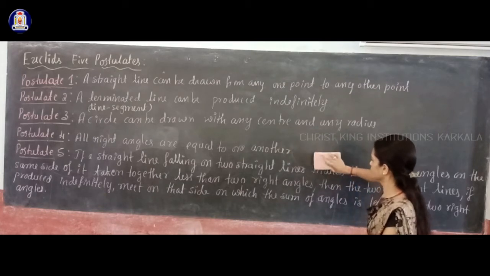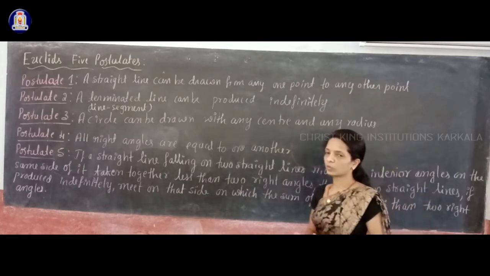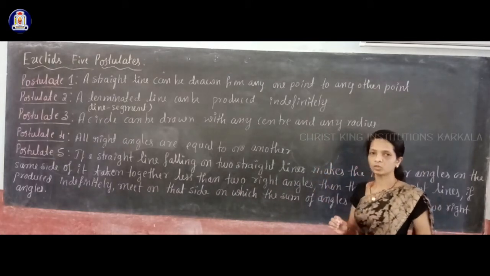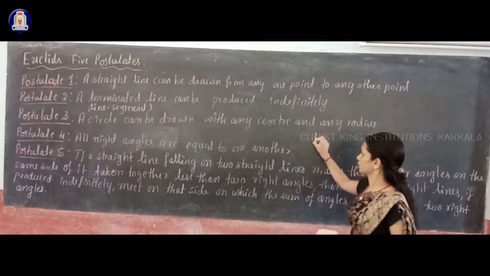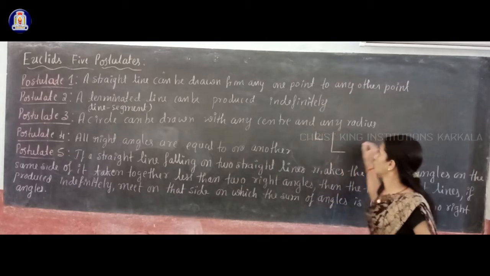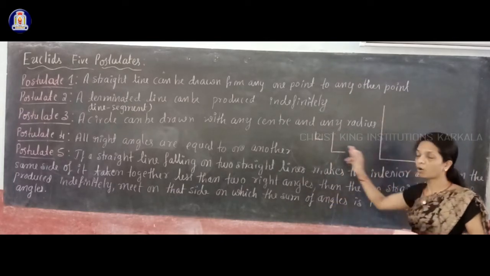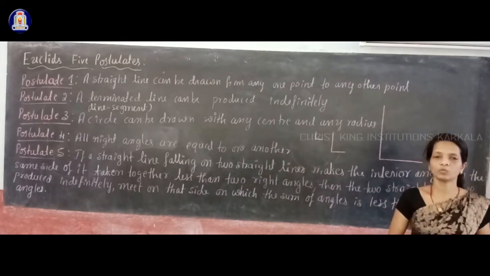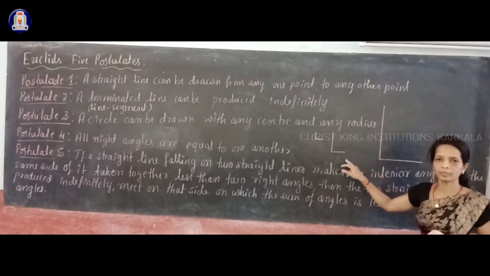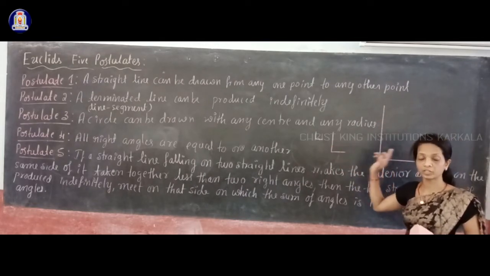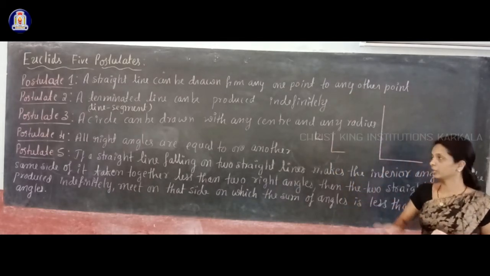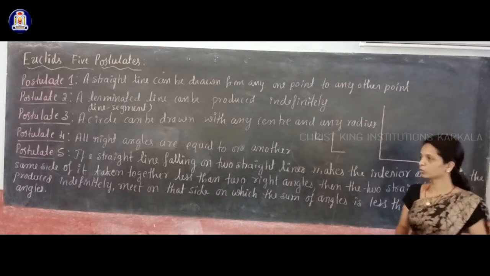The next postulate, the fourth one: all right angles are equal to one another. Suppose you take a small right angle like this, or a medium right angle like this, or a bigger right angle like this. All these right angles are equal to one another, whether they are small, big or medium. All these right angles measure the same, that is 90 degrees. So all right angles are equal to one another.